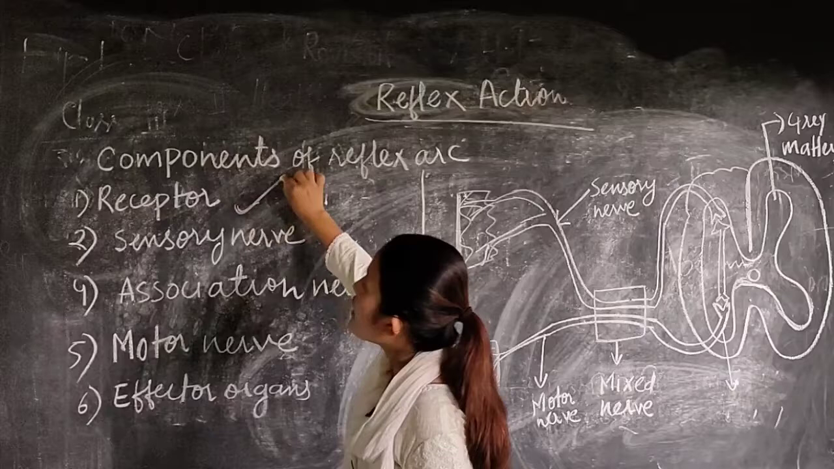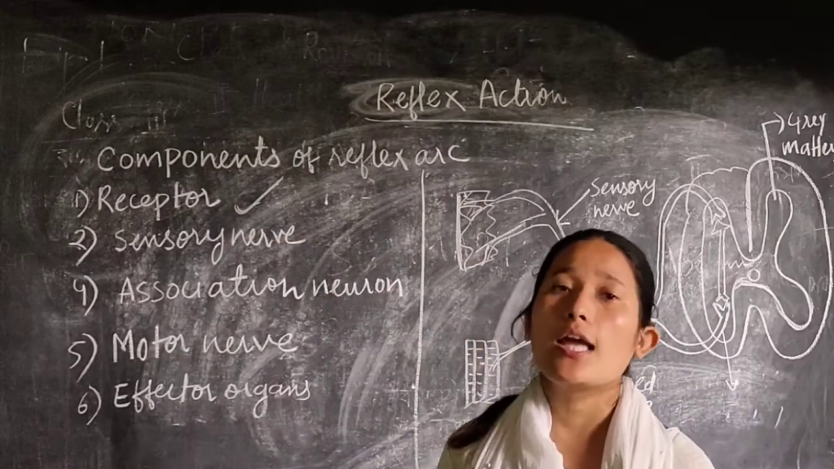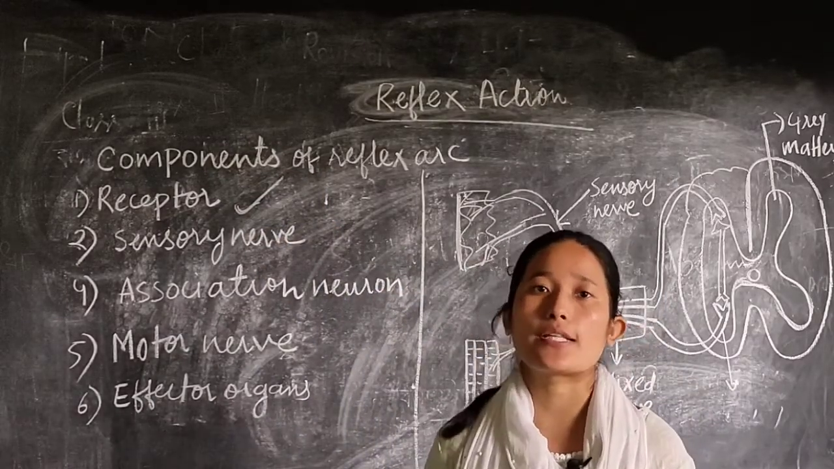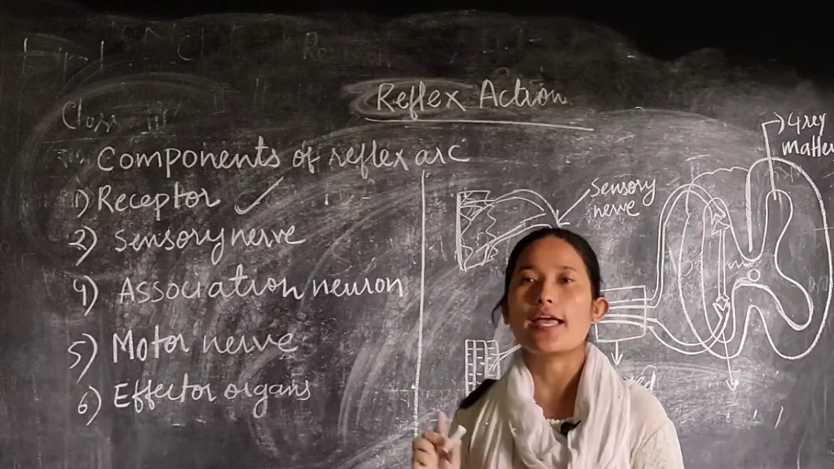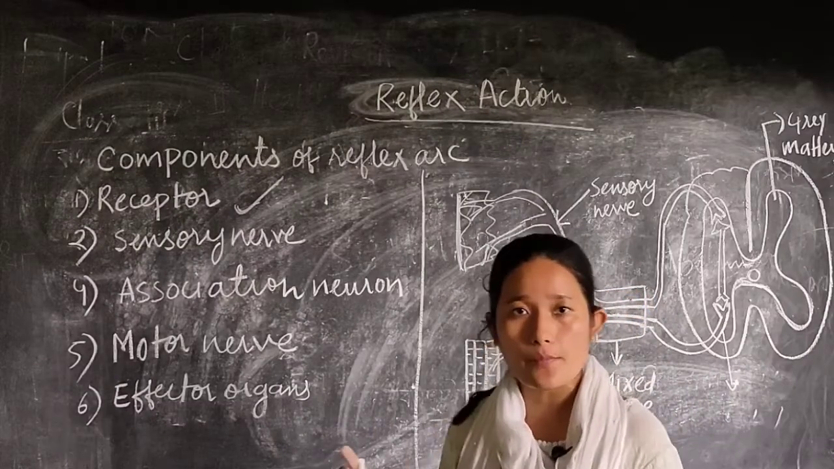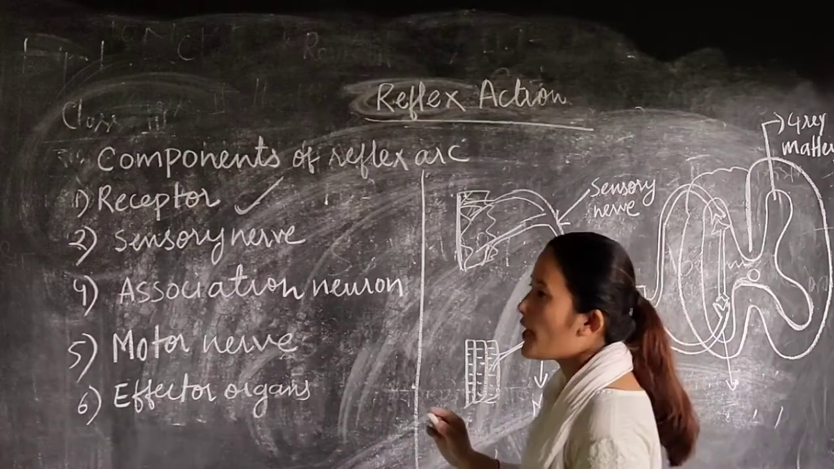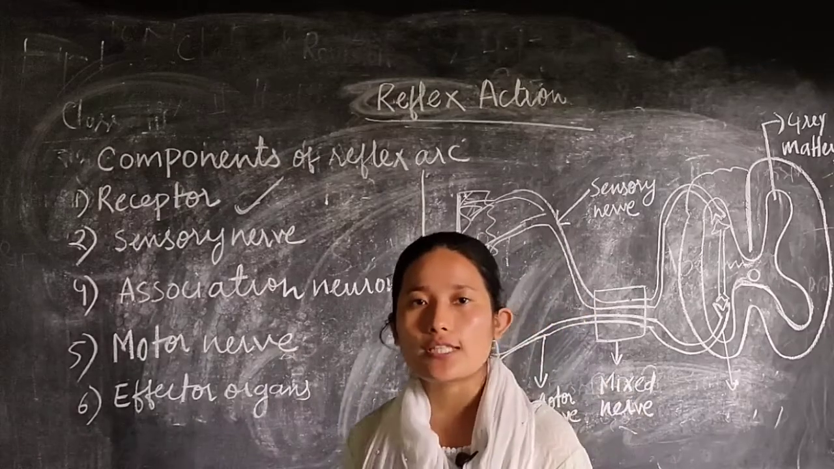First is your receptor. As I told you in your previous class also, what is receptor? It's a specialized cell present in a sense organ, which senses the changes in the environment. That means it senses the stimuli. Stimuli means change in the environment. That change in the environment is sensed by your receptor cells which are present in your sense organ.